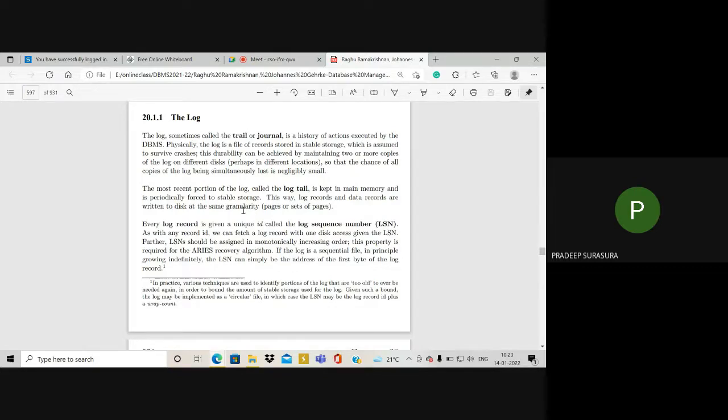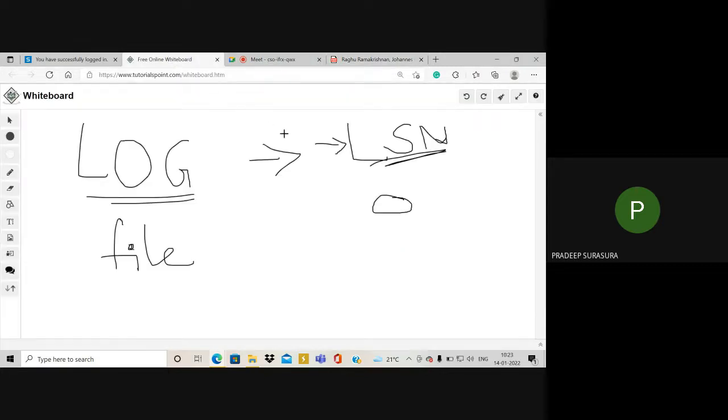Even if any failures occur, the log will be stored in multiple copies at different places, so that there will not be any problem of accessing, and the log file cannot be lost. So the log file is kept in multiple copies, so that if there are any problems associated with log files, we can easily observe and take care of the crashes. Logs will be stored in multiples, like 2 to 3 copies in different locations. At one point of time, one may fail, the other one will be there to have the data.